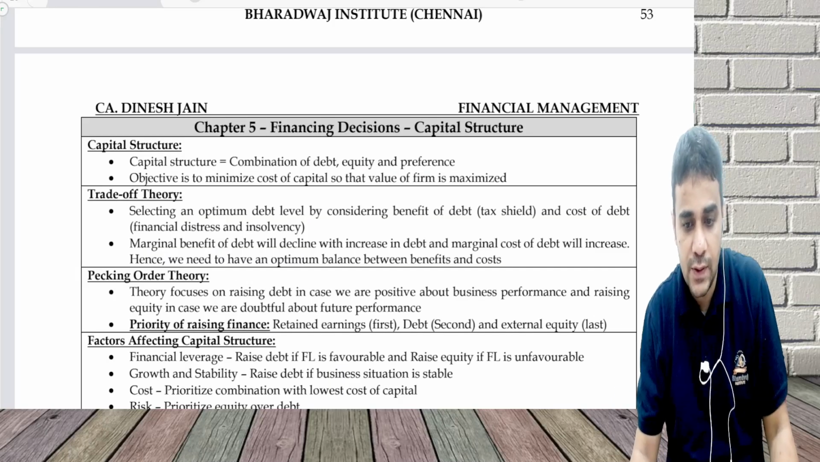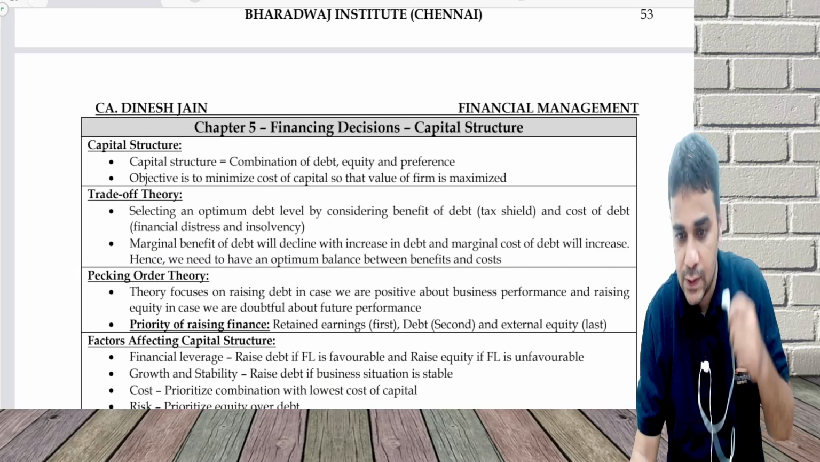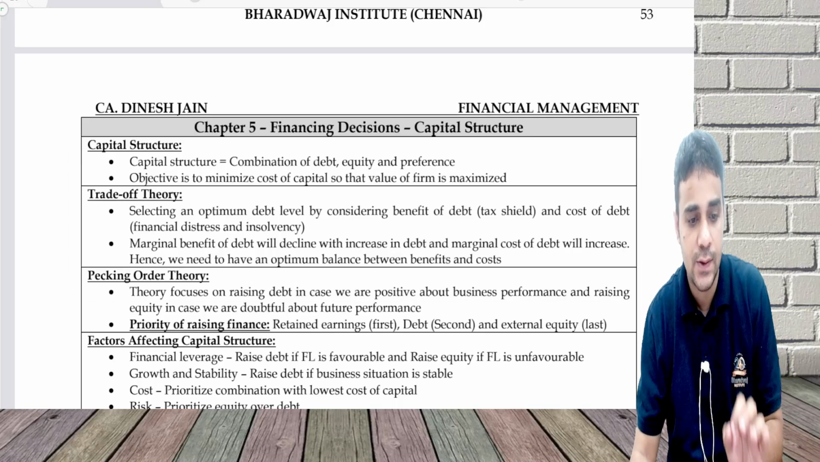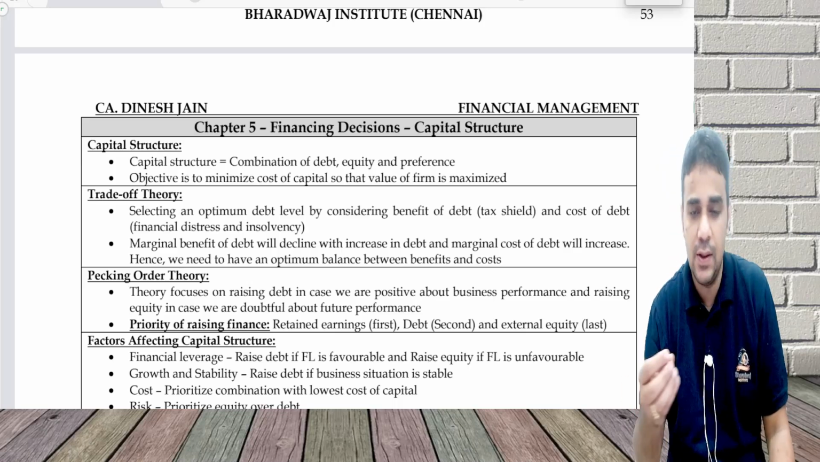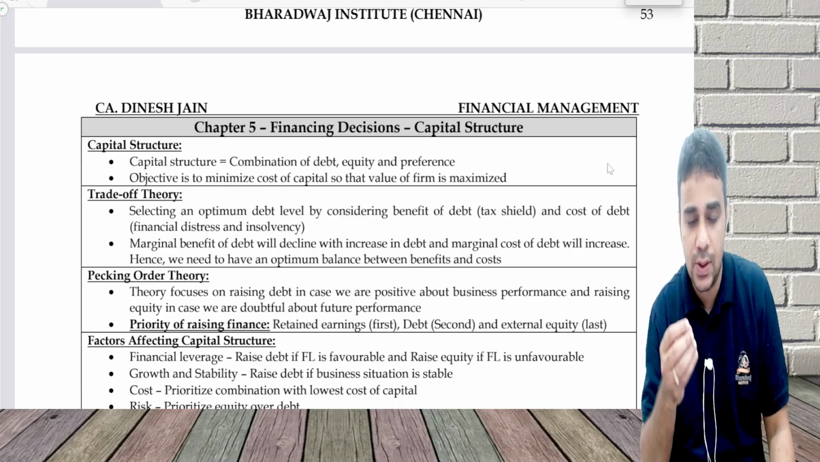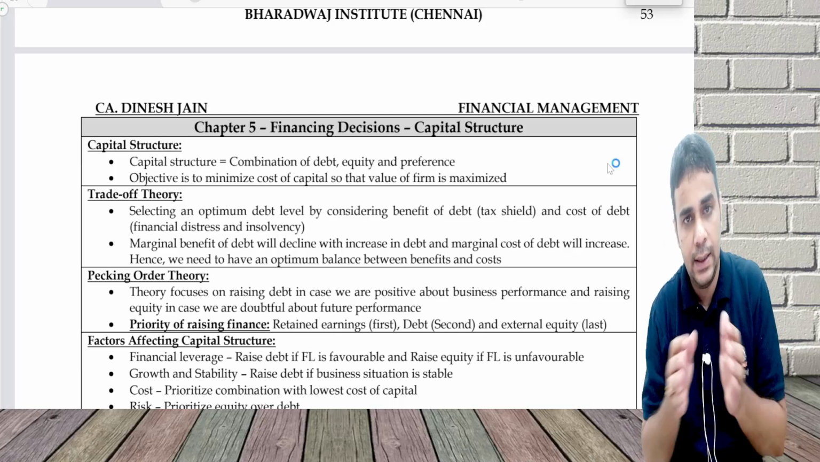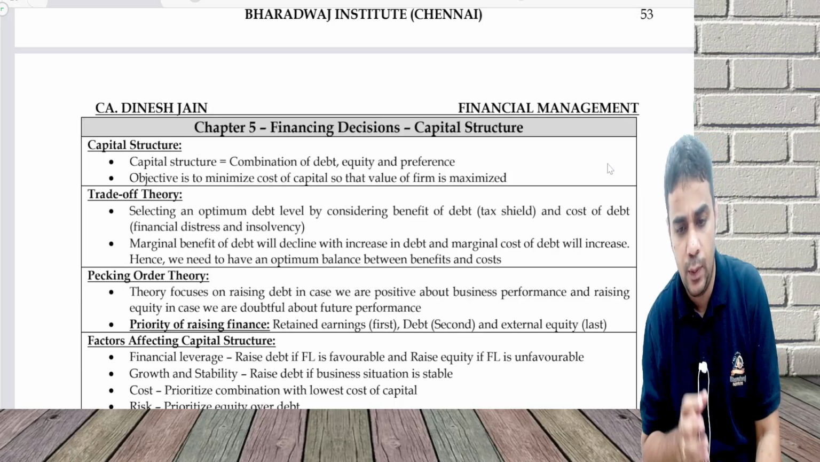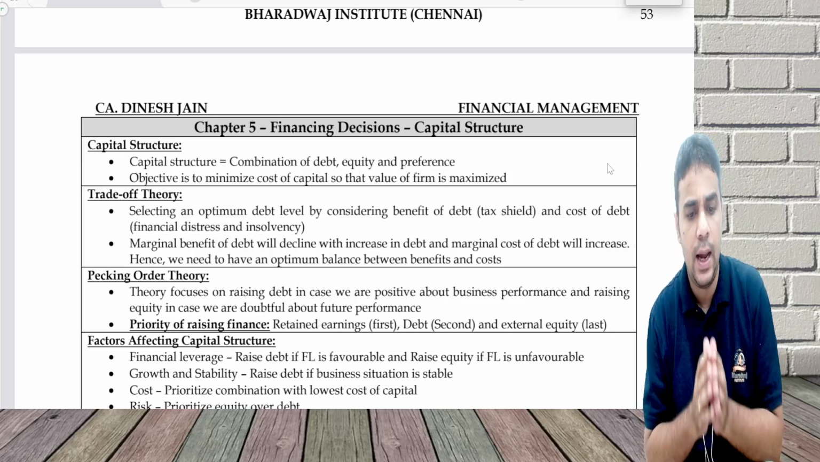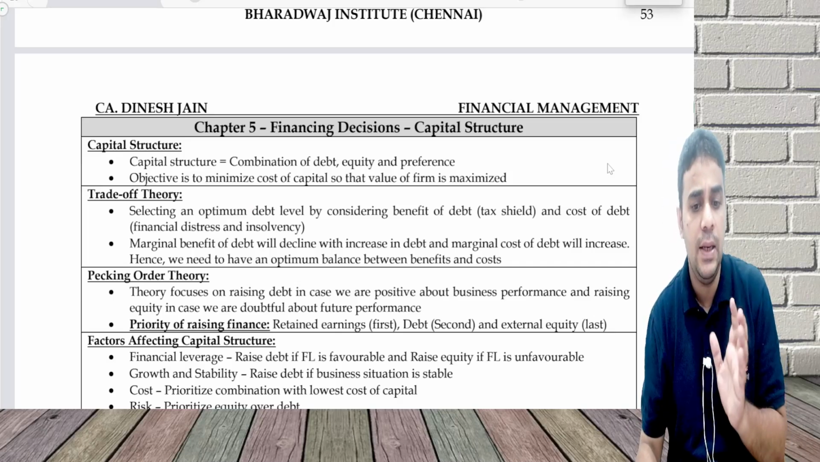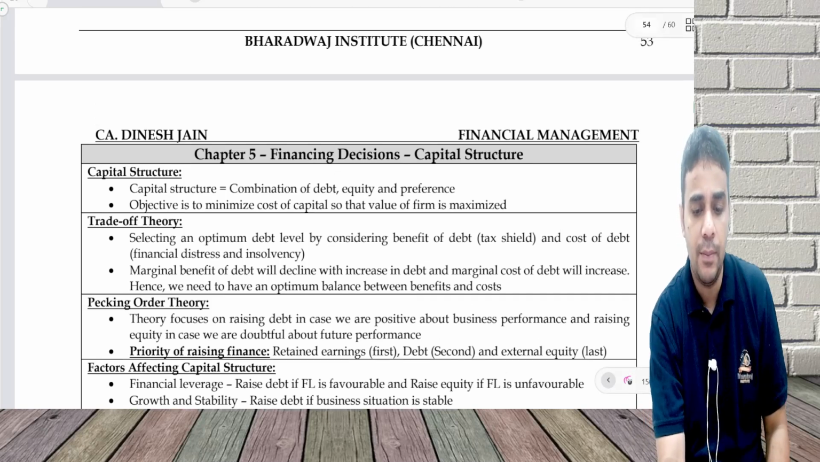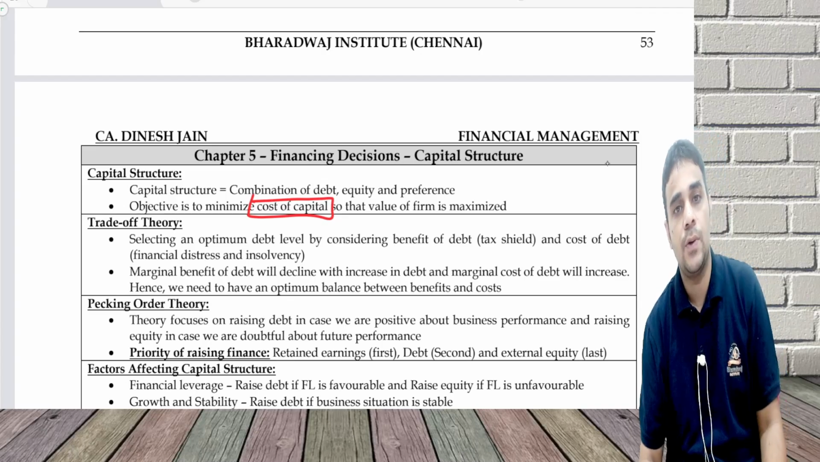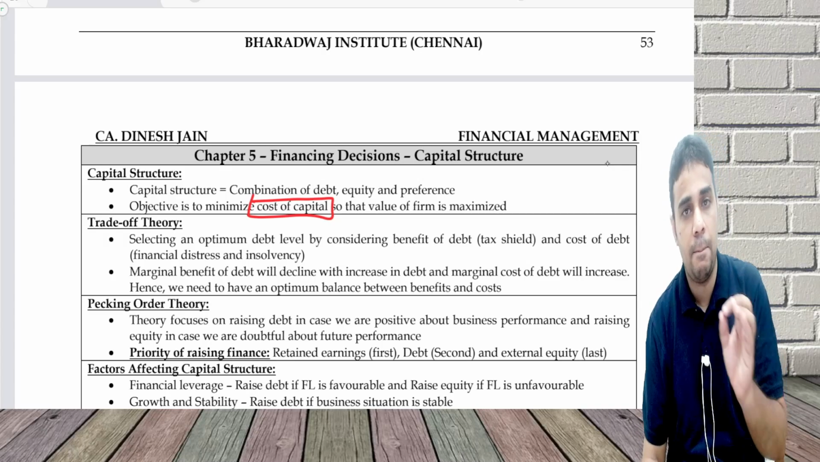Okay, we now proceed to chapter 5, which is on capital structure. And the first question itself is, what is capital structure? We have seen this when we did problem solving. Capital structure is basically the combination of debt, equity, and preference. In equity, we have internal equity as well as external equity, and the objective is to minimize the cost of capital, minimize WACC. Objective is to minimize cost of capital. So indirectly, the value of the firm will get maximized.